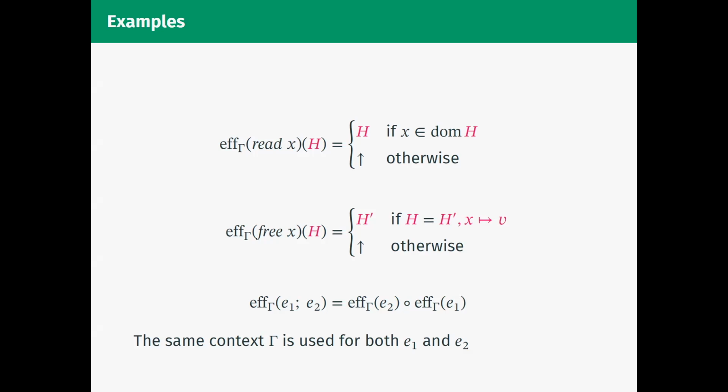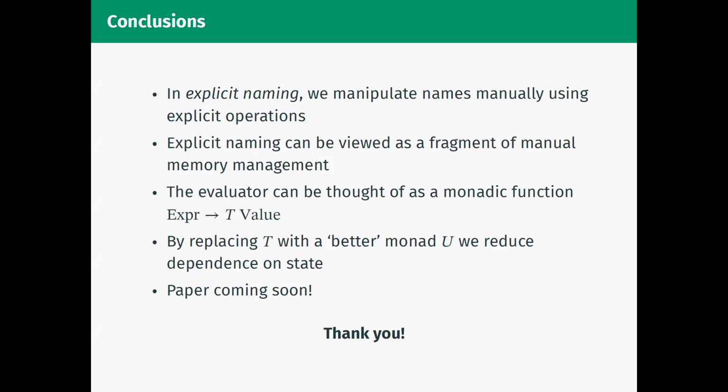So let's just jump to conclusions. What exactly have we done? In this talk, I introduced this idea of explicit naming, in which we, instead of the compiler or interpreter, manipulate names manually using explicit operations such as bind, read, and free. In this way, explicit naming can be viewed as a fragment of manual memory management using pointers as names. Under this analogy, the obvious semantics is a stateful semantics with a heap, which is a monadic function from expressions to values. But by replacing this stateful monad T with a better monad, we were able to reduce the dependence on state while preserving the exact properties of that semantics. Paper should be coming soon, but thank you for listening.